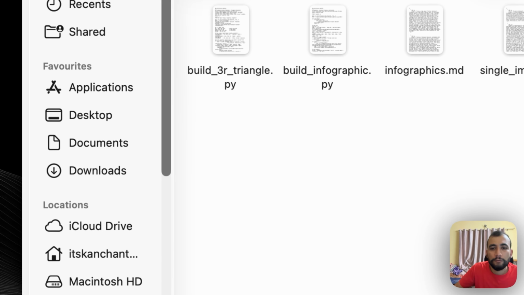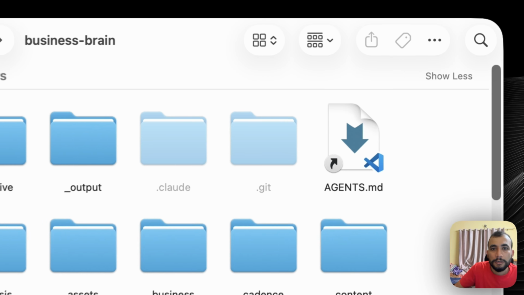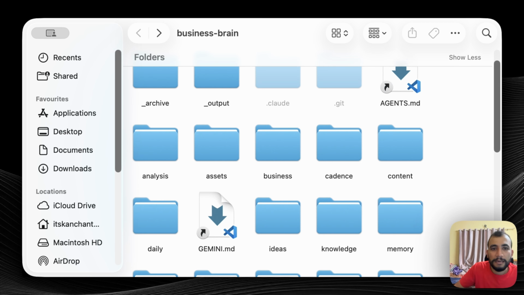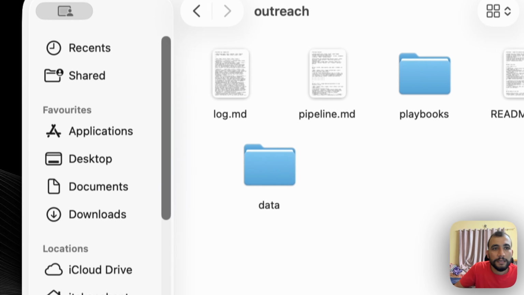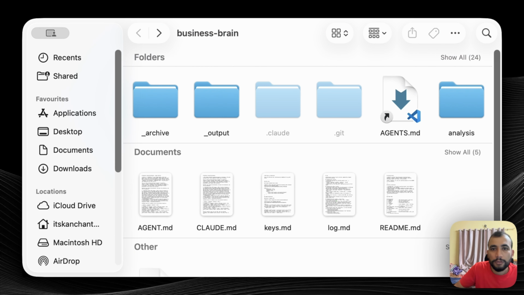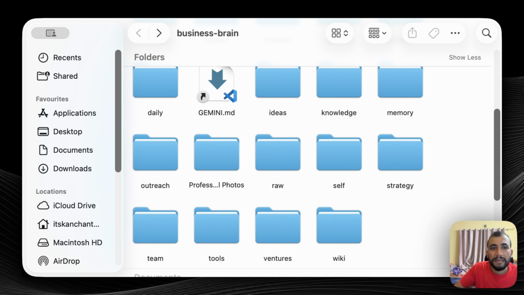You can do it for any workflow. We have done it for outbound as well. If you see here, we have done it for managing different businesses, we have done it for outreach as well, and for managing personal stuff, different tools and all those details.